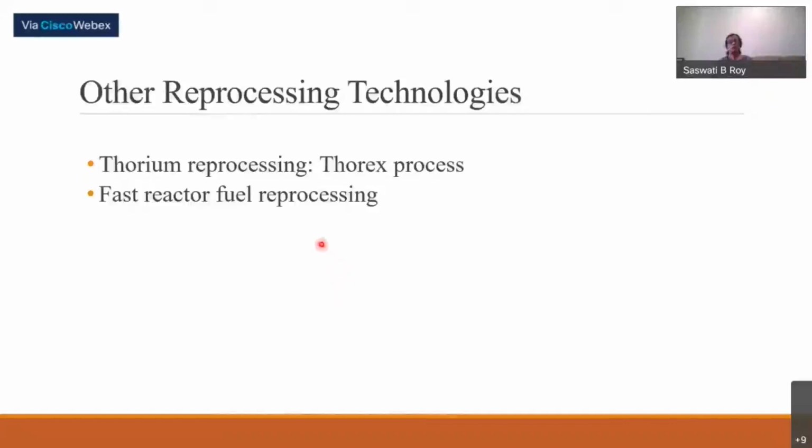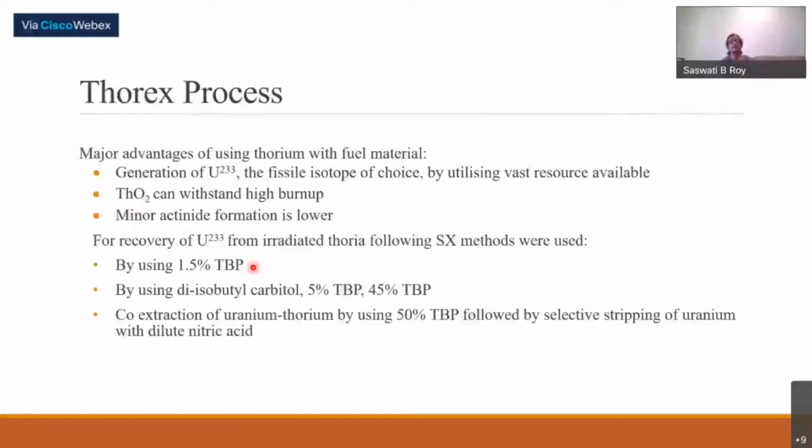So one was thorium reprocessing. If you all know, the major advantage of using thorium as fuel material is the generation of uranium-233, which is the fissile isotope of our choice. From the neutronics point of view, it is very nice as the capture to fissile cross-section ratio is low.